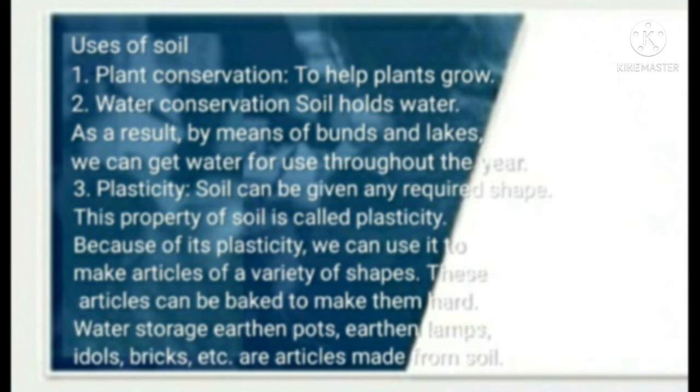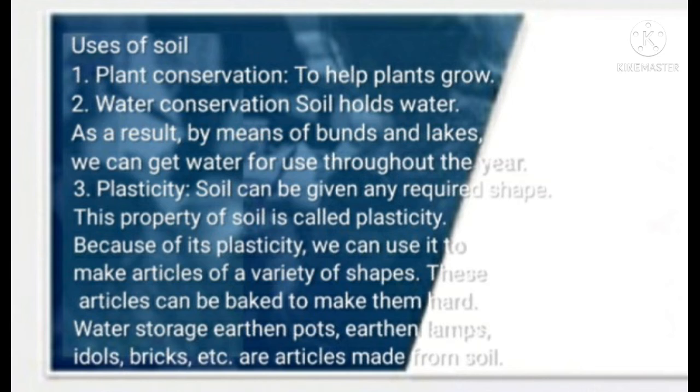This property of the soil is called plasticity. Because of this plasticity we can make articles of a variety of shapes. These articles can be baked to make them hard. Water storage earthen pots, lamps, idols, bricks, etc. are the articles made from this soil.